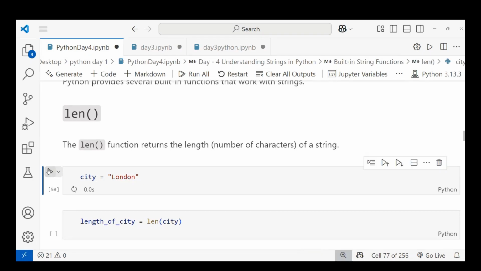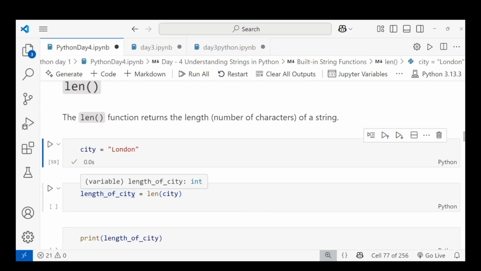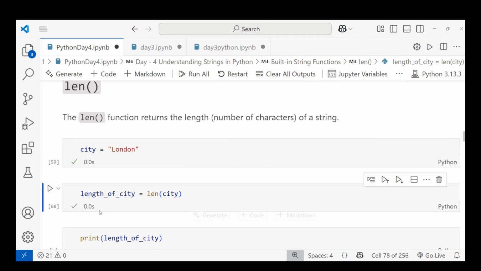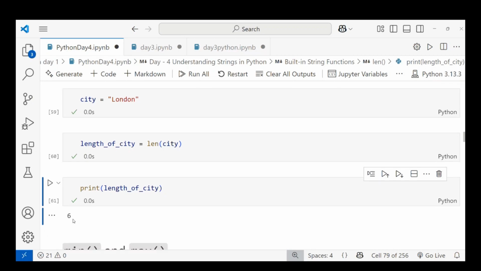London, how many characters does it have? 0, 1, 2, 3, 4, 5. So instead of me counting, the length function counts automatically. Let's check the length of the city. I'm taking another variable equal to length of the city variable. When I run this, the length is counted. When I print the length of city, I get the value 6. Six is the correct answer.